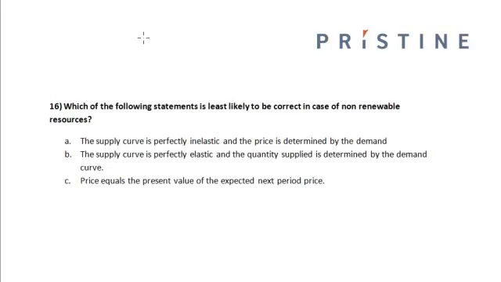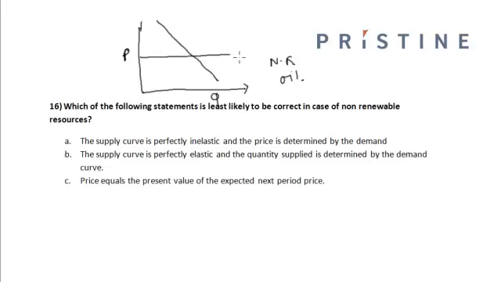Now let us try to look at the supply curve for a non-renewable resources. So for a non-renewable resources like oil, the supply curve is perfectly elastic, that the firm is willing to supply all the quantities at a particular price P. And the intersection of the supply curve, this is my supply curve, and the demand curve will give me the value of the optimum quantity that will be produced by the firm.